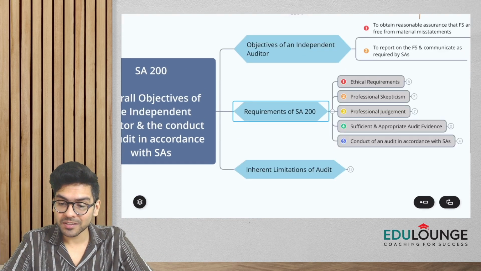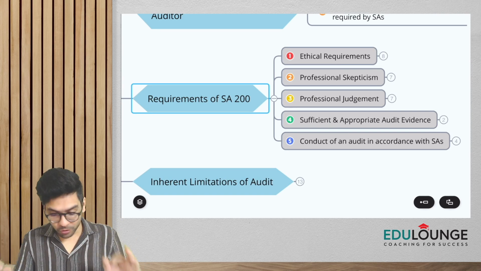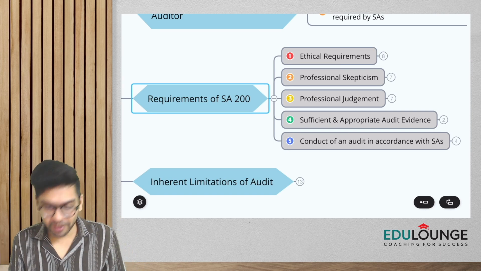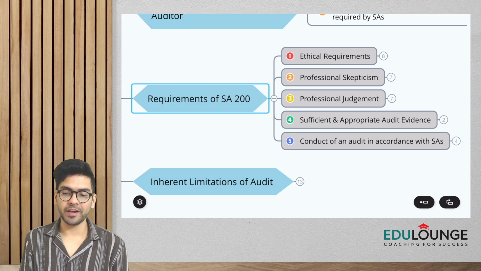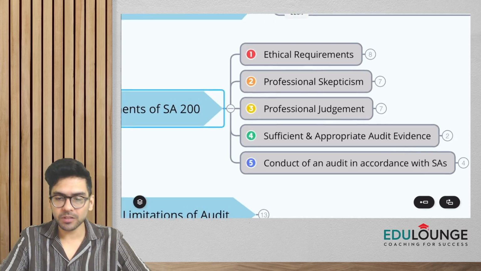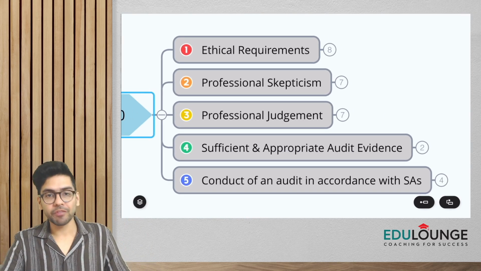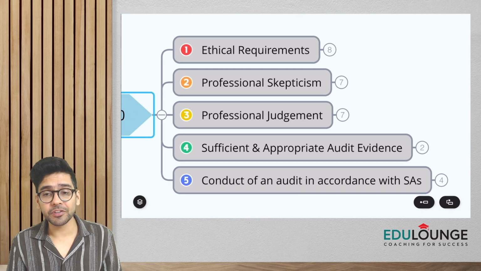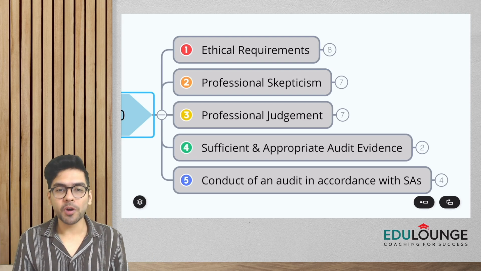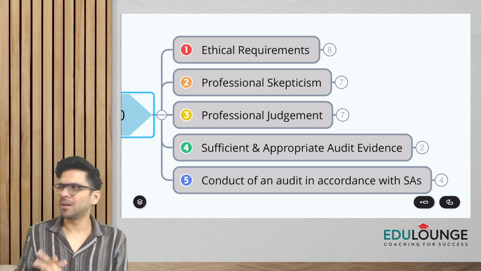Let us now understand the requirements of SA 200. All of you know that we have got five requirements of SA 200. What are the five requirements? Let us first quickly go through the names. If you can see on the screen, we have got five requirements. Number one, ethical requirements, then professional skepticism, then professional judgment, sufficient and appropriate audit evidence, and finally the conduct of audit in accordance with standards on audit.